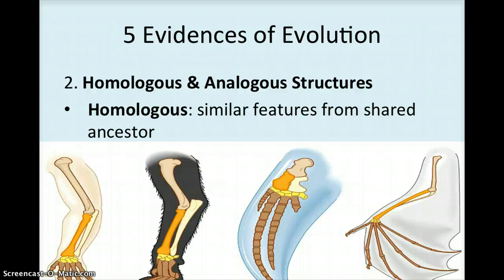It's really important that you understand that these come from a common ancestor, because we're going to talk about analogous structures that are very similar but different in that one aspect. An example of homologous structures would be the human forelimb, as well as a cat's, a whale's, and a bat's.